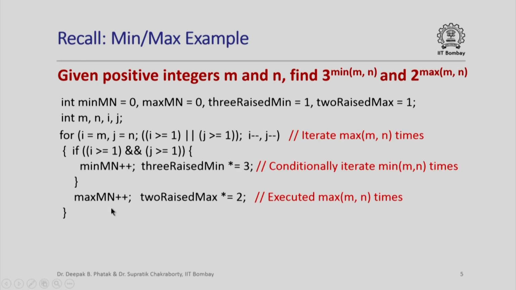And then we had a loop like this. Now I am not going to go into the details of this loop right now, but this is just to refresh your memory that we basically used a for loop which iterated max(m,n) times, and within the for loop we had an if condition which made these statements conditionally execute min(m,n) times, whereas the other statements outside the if block executed max(m,n) times. So let us not get into the details of these statements.